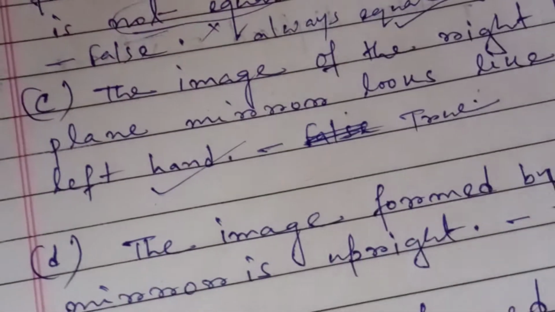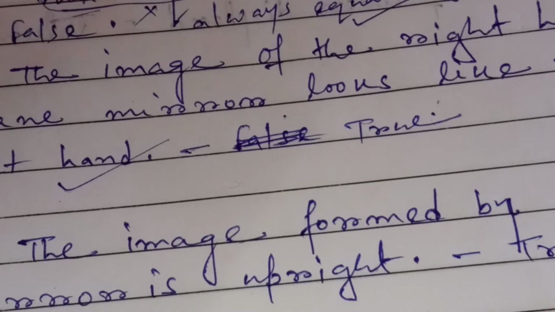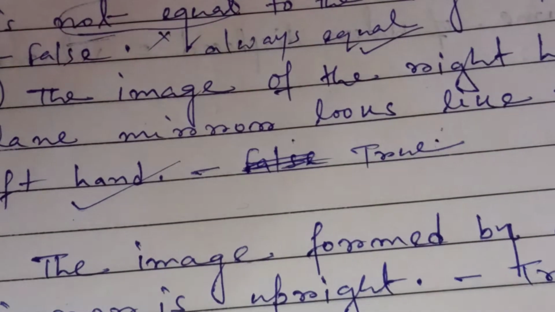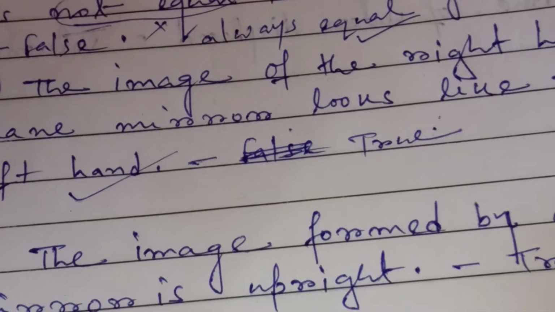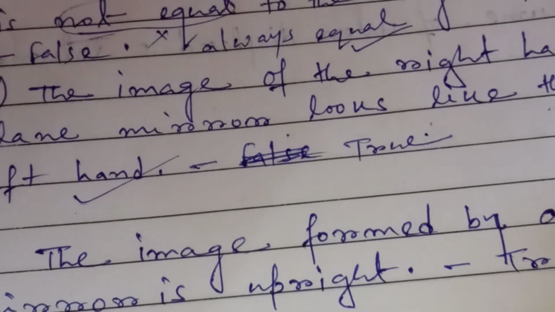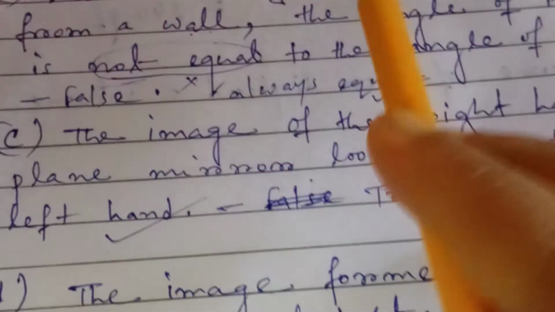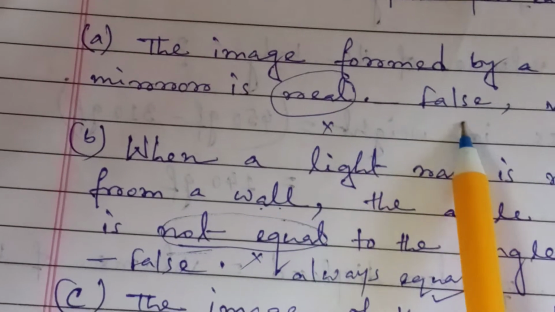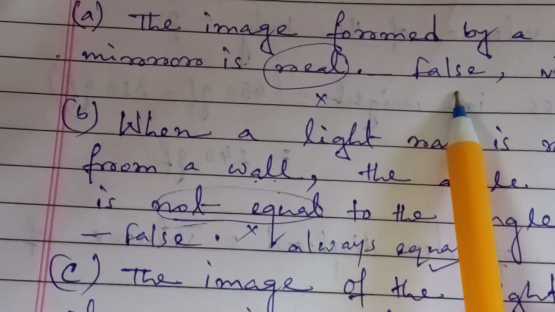Now question E: the image formed by a plane mirror can be obtained on a screen. I have just discussed this when I covered the statement that the image is real: the image formed by a plane mirror is virtual.